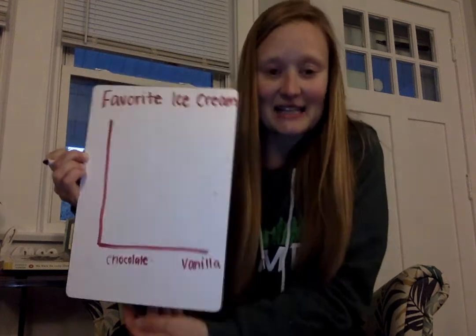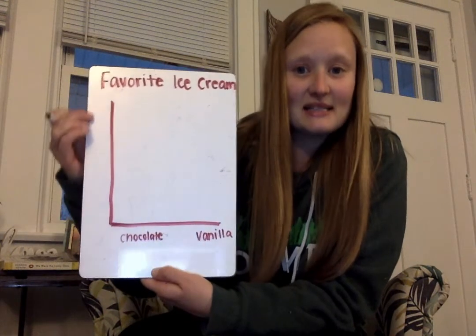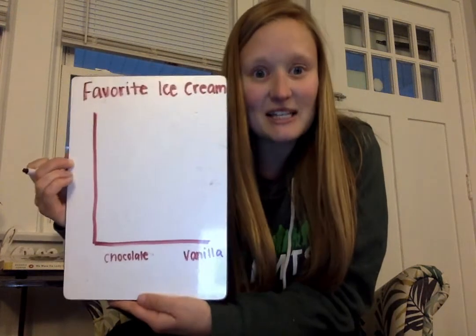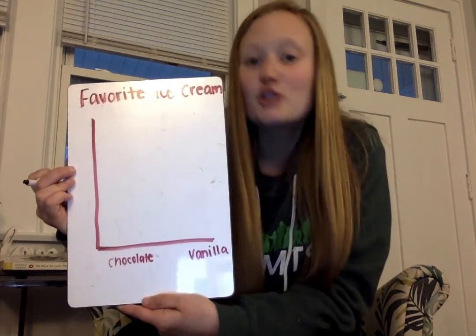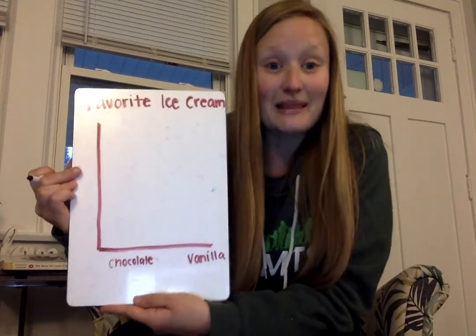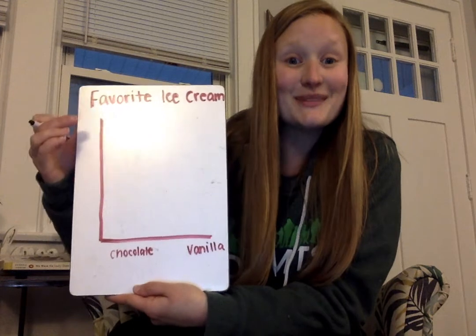That's our x-axis, and then our y-axis, this vertical line going up and down, is going to have our numbers. That's going to tell us how many. We only asked about 5 to 10 people, so I'm going to write the numbers from 1 to 10 up here: 1, 2, 3, 4, 5, 6, 7, 8, 9, 10.